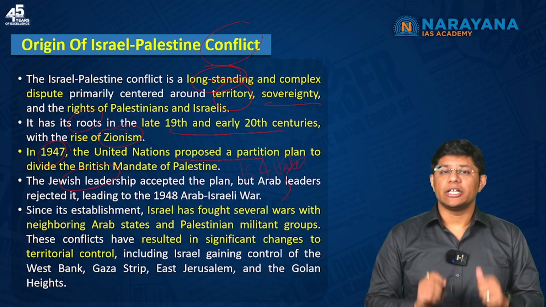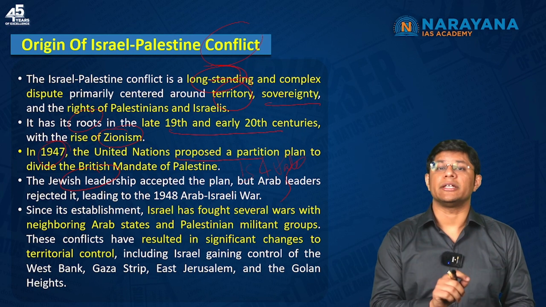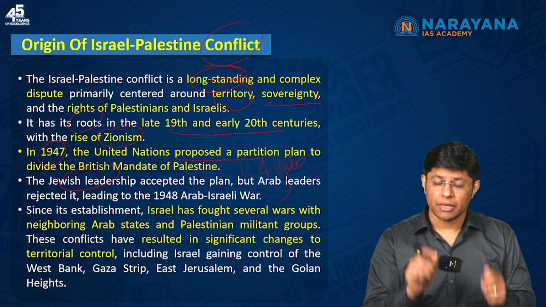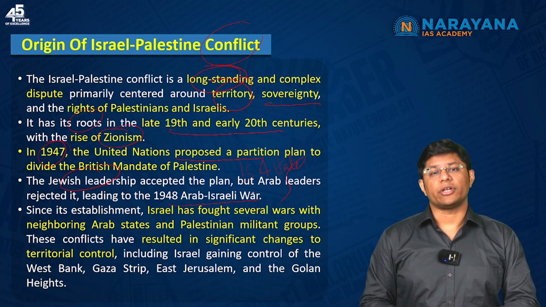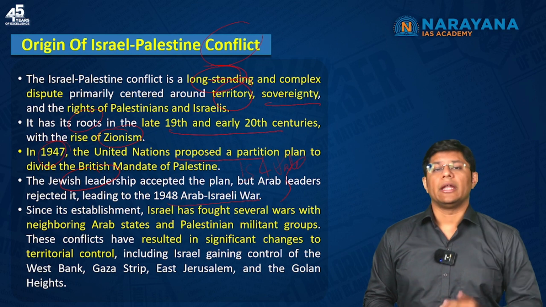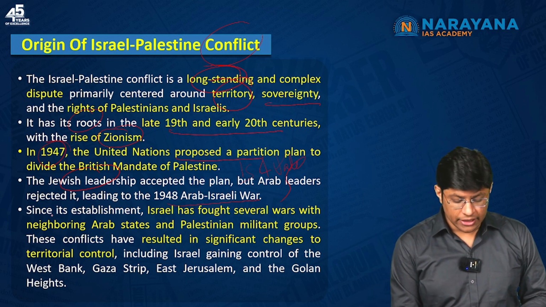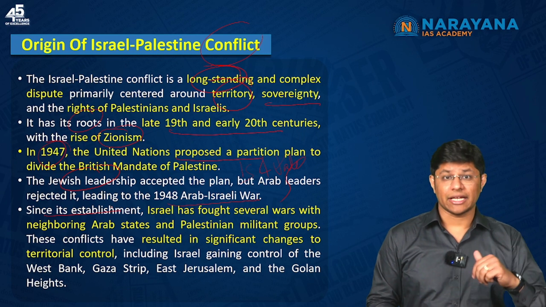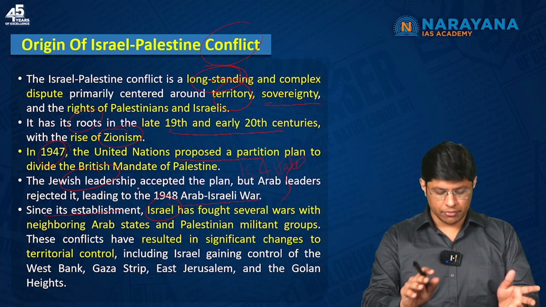Now the Jewish leadership accepted the United Nations partition plan, but the Arab leaders rejected this partition plan, which led to the Arab-Israeli War of 1948. This was the first war between the Israelis and the Arabs. Now, many such wars were fought after 1948. For example, since its establishment, Israel has fought many wars with the Arab nations, right?